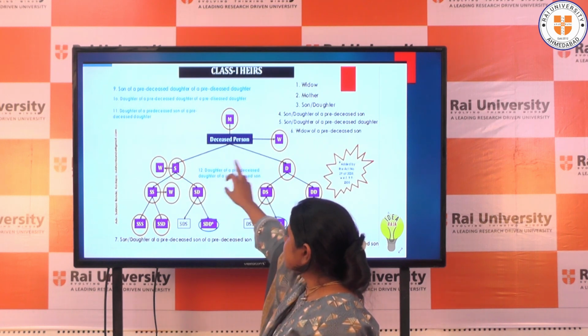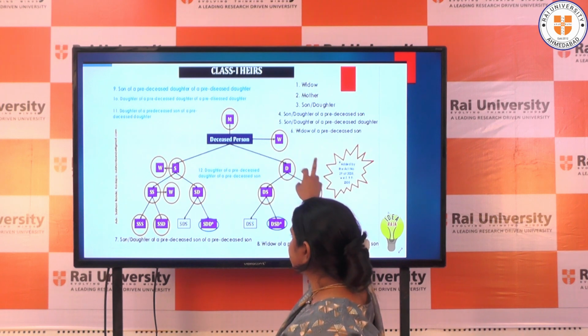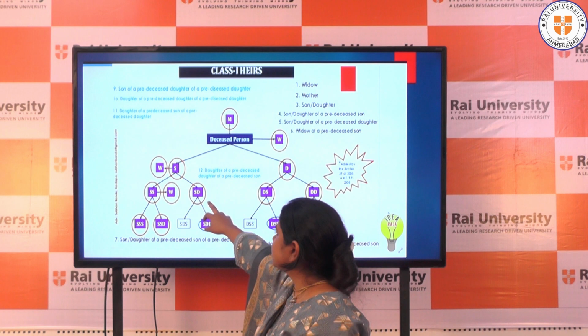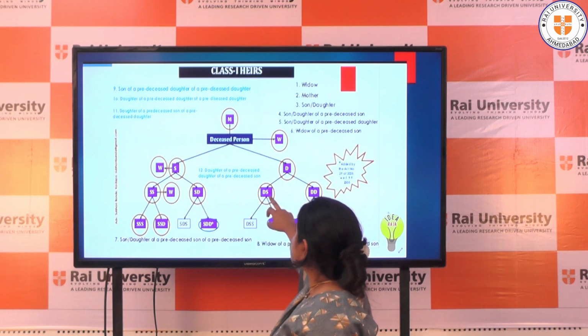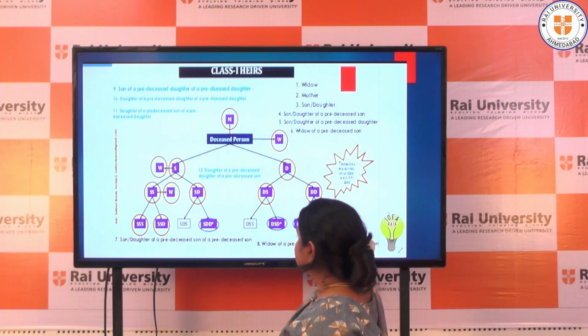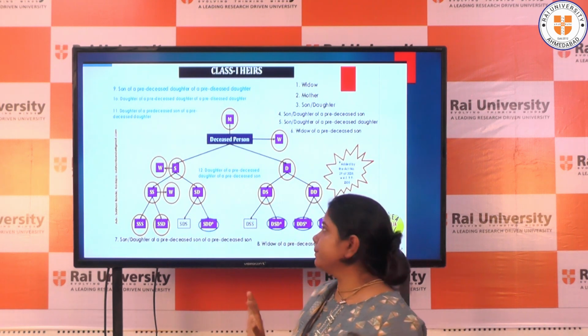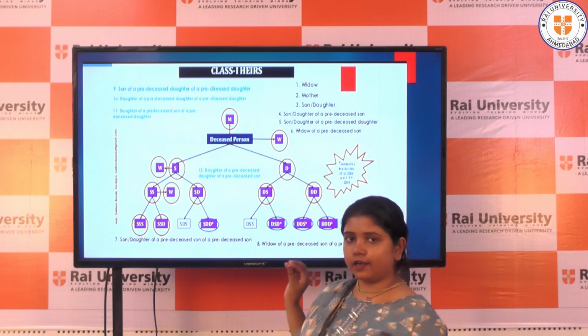So if a person is deceased, his son, his daughter, his widow, then the son's widow and son's daughter, then the daughter's son, both. Then the third generation is also covered. You have to learn this basically. So this is a class 1 chart.